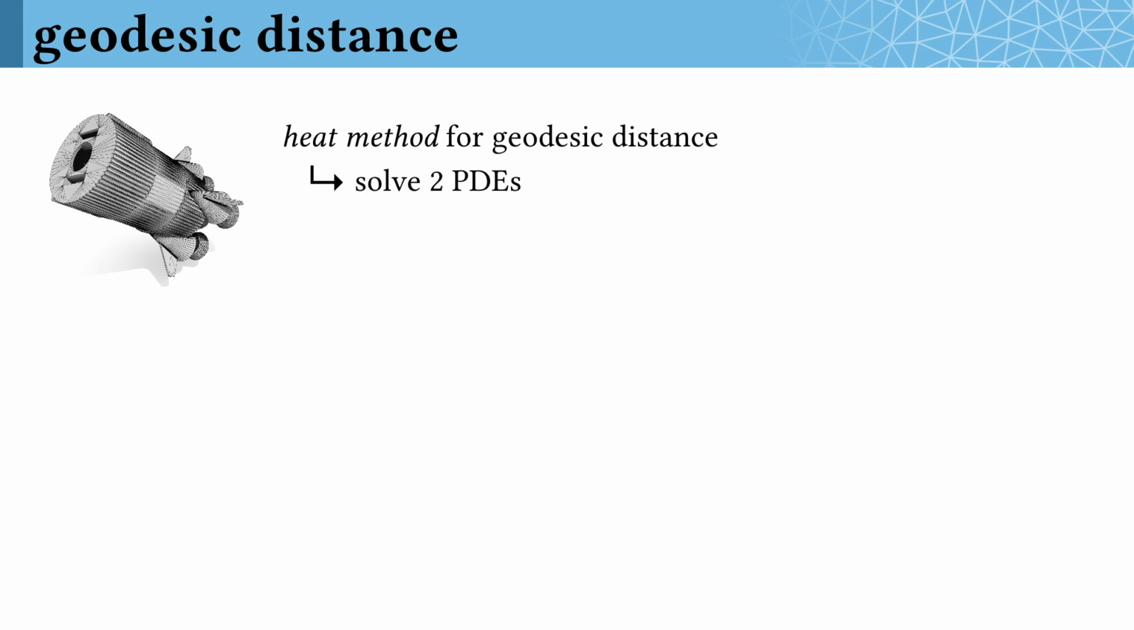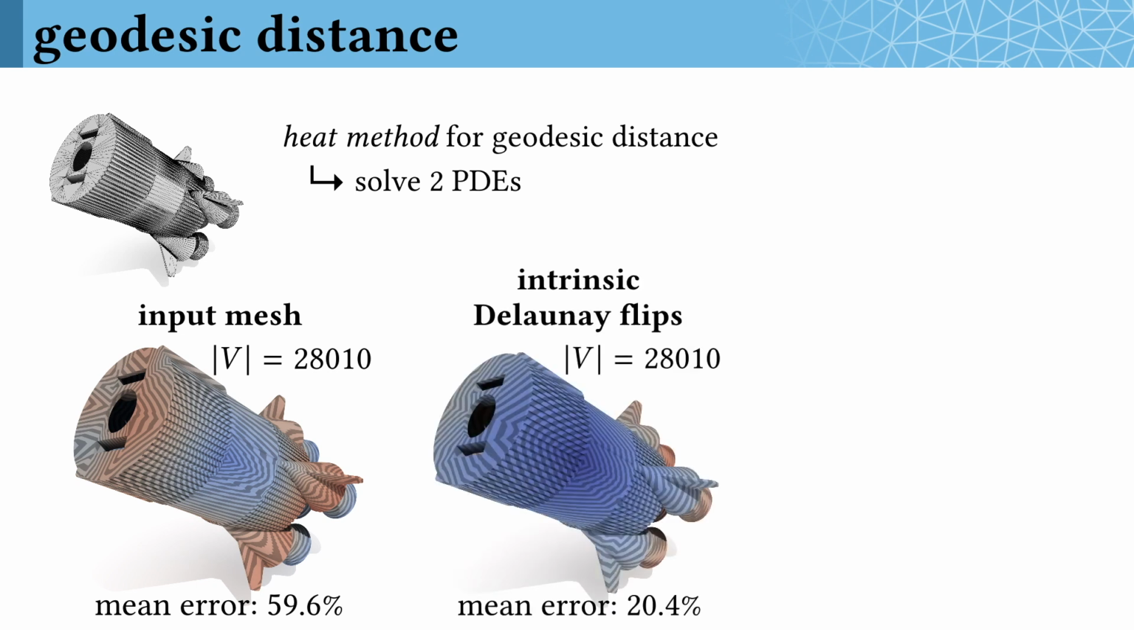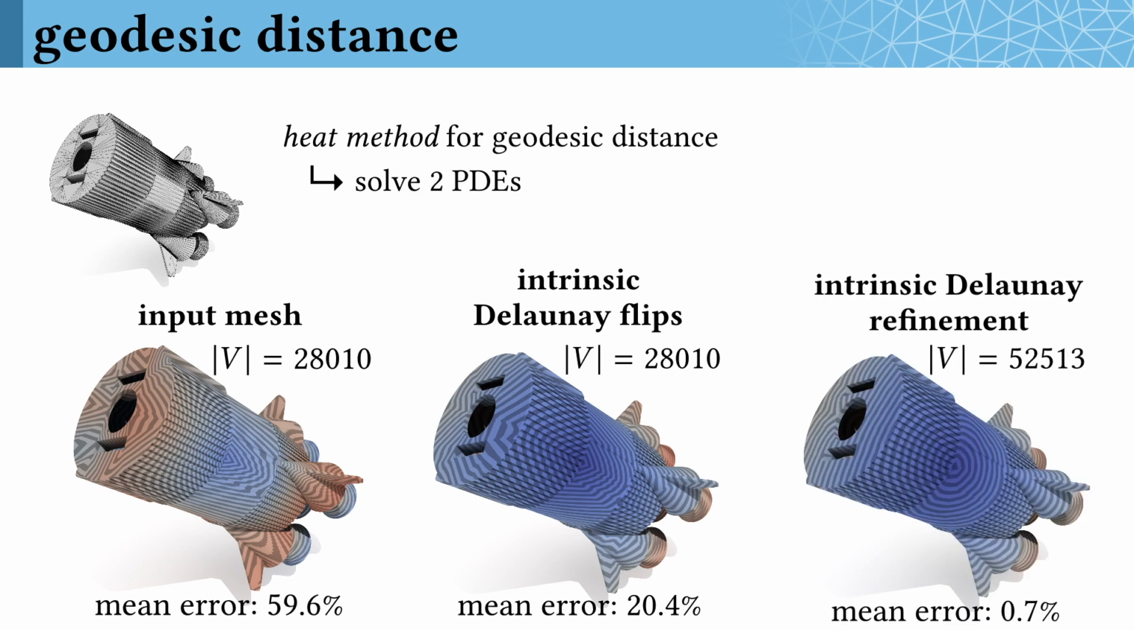As a more interesting PDE-based problem, consider using the heat method to compute geodesic distance, which basically amounts to solving two PDEs. Running this procedure directly on this badly triangulated input mesh results in more or less total garbage, with 60% error from a ground truth solution. Just performing intrinsic edge flips and running the same algorithm already reduces error significantly, down to about 20%, but running our intrinsic Delaunay refinement works wonders, taking error down to just 0.7%. This process is simple, fast, and didn't even need to double the number of vertices.